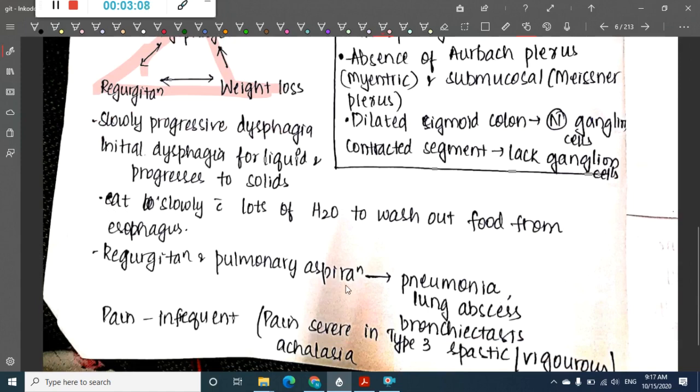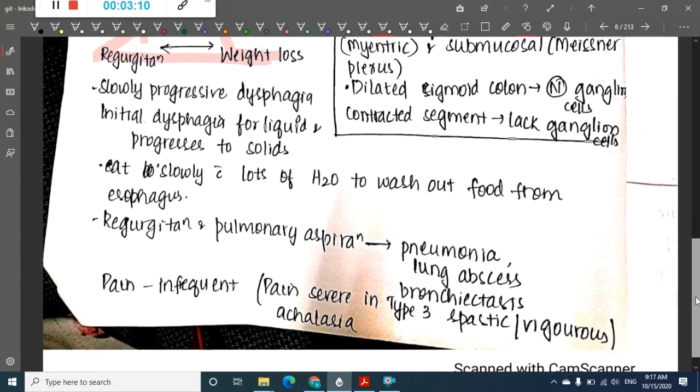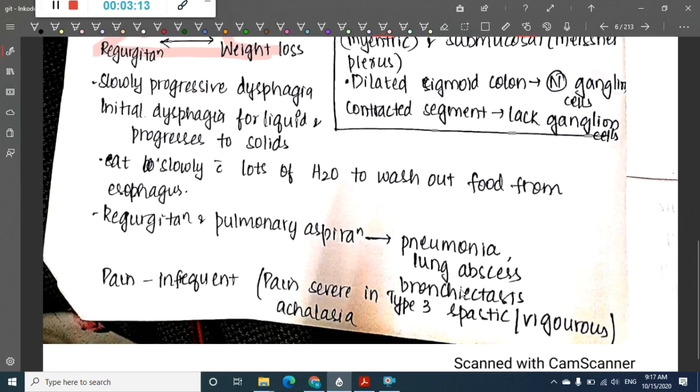The patient presents with regurgitation and pulmonary aspiration. In pulmonary aspiration there can be pneumonia, lung abscess or bronchiectasis. Pain is infrequently seen here. The difference between achalasia cardia and nutcracker esophagus is that in nutcracker esophagus there will be lots of pain, whereas in achalasia cardia there will be infrequent pain. But in type 3 achalasia, or spastic achalasia, the pain can be severe.